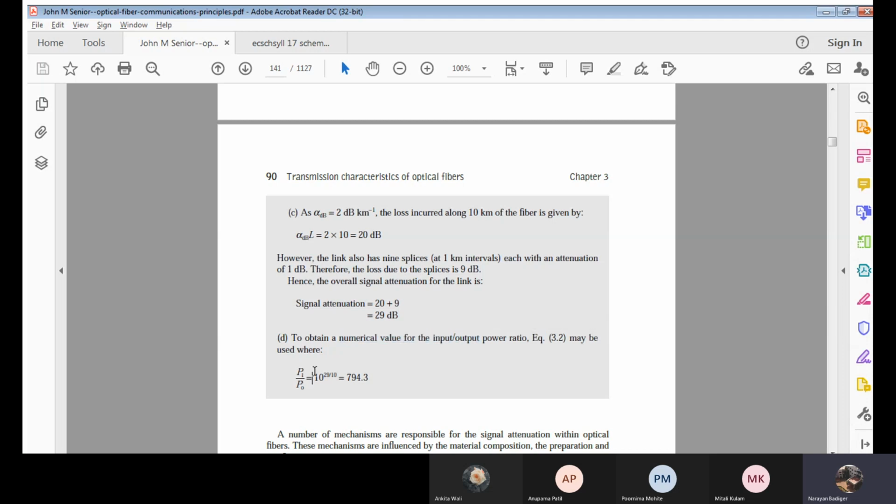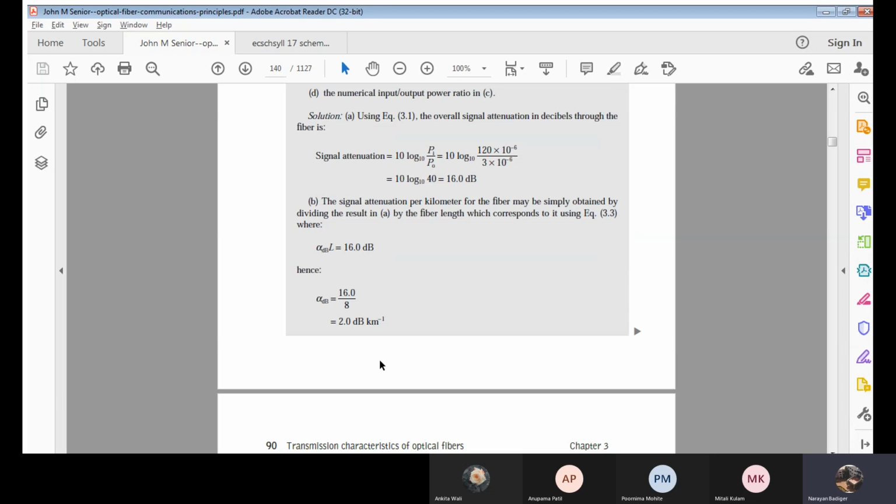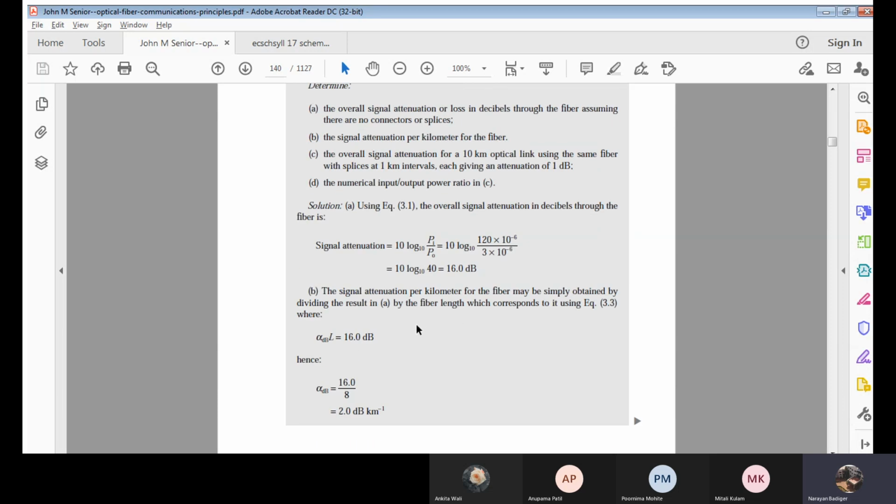Pi by P naught will be 10 raised to 29 decibels divided by 10. 29 by 10 means 2.9, so 10 raised to 2.9 will be 794.3. 10 raised to 3 will be 1000, and this is less than 1000. So 794, approximately 800. The rest of this problem is simple substitution with little manipulation.